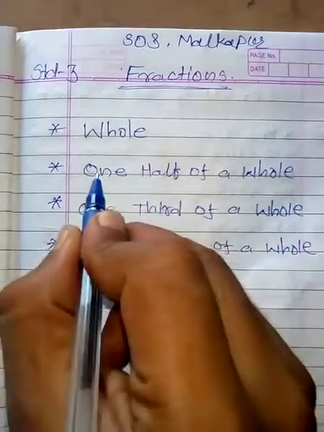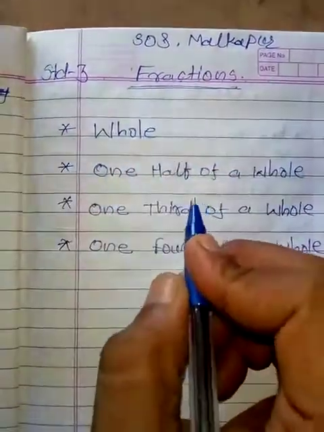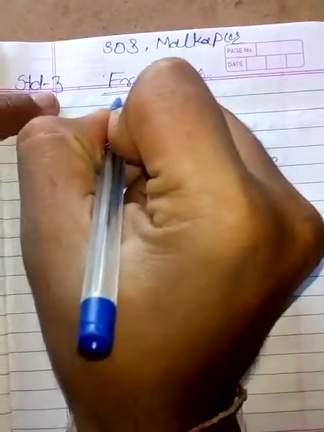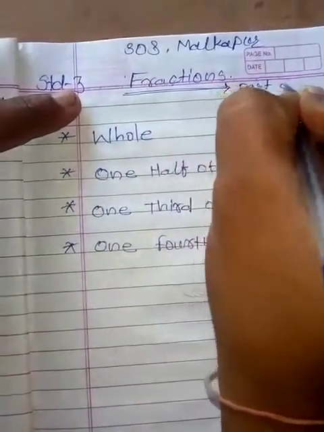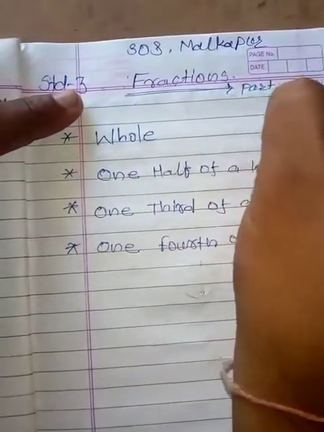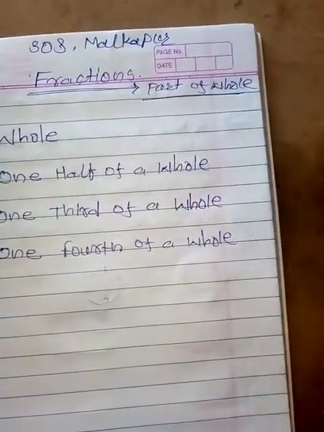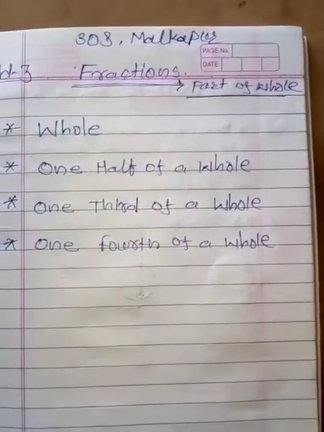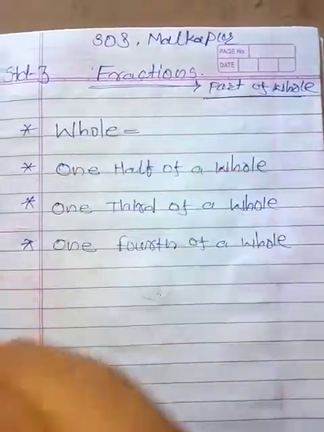Okay, so the fraction is what? Fraction is the part of a whole. What is fraction? Fraction is a part of whole. Whole का part, it is called as fractions. So whole is complete. Whole is nothing but a complete thing.